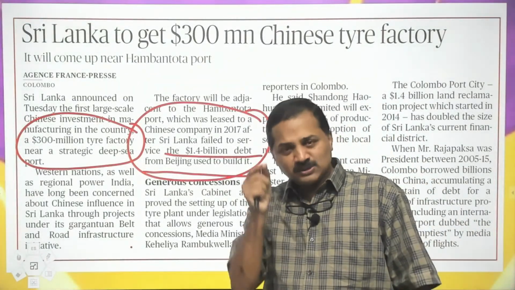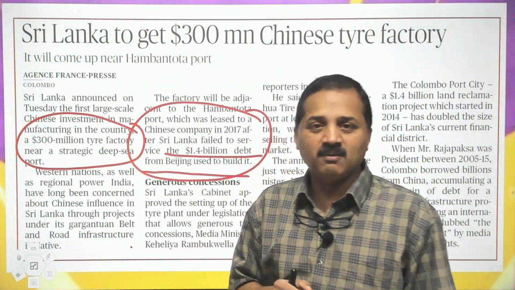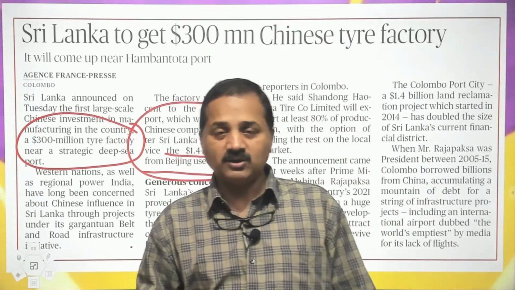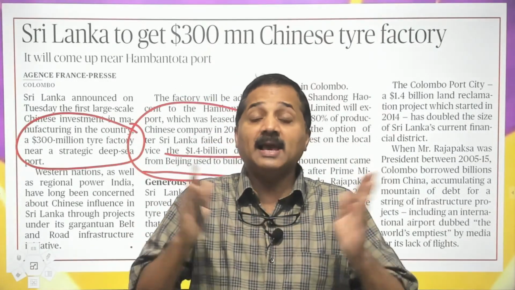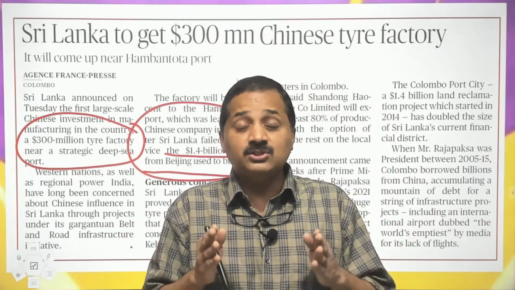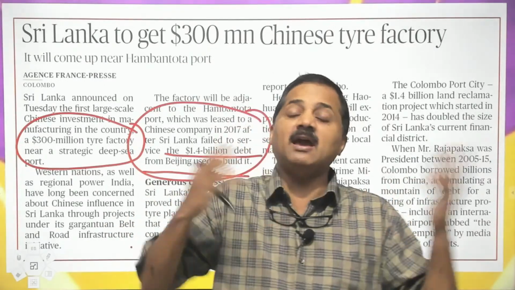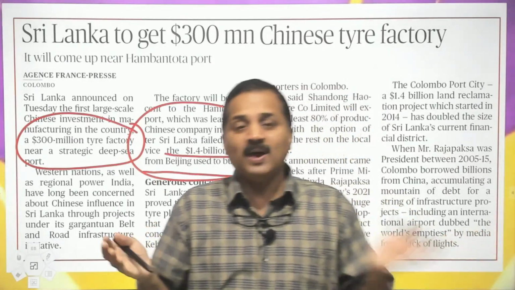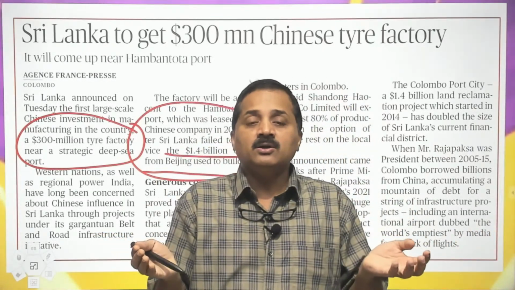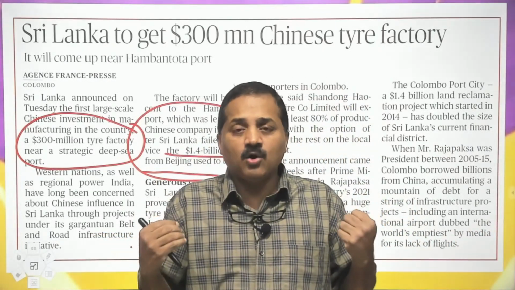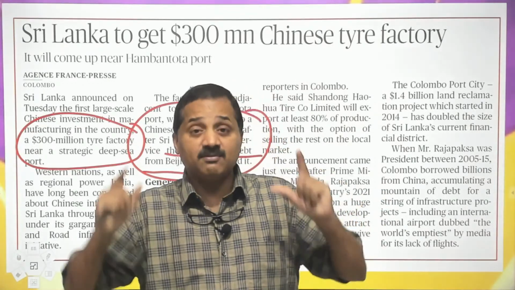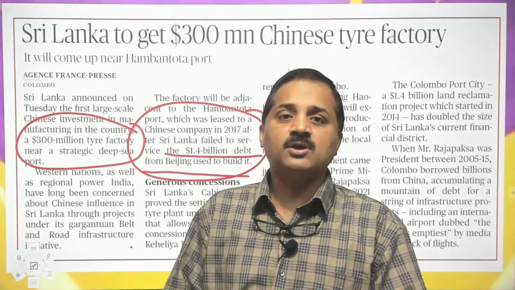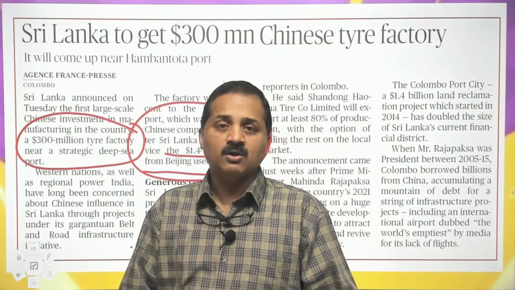So this is what I told you a few days ago in another context, that Chinese influence is going up in the world like anything, and they are giving debt to many African countries, and when those countries fail to repay the loan or service the loan, China has started even influencing their foreign policies, which may not be good for the world.